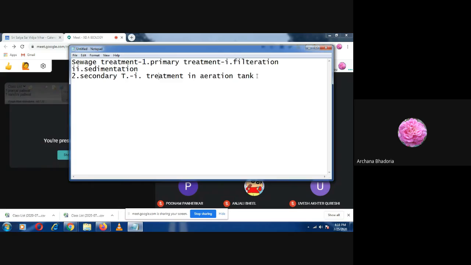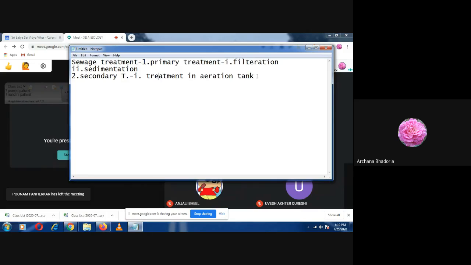Mechanically, it will be agitated and the air will also be pumped. Now, why is agitation done? Remember that the microbes will be feeding on the organic waste present and they will multiply. When they multiply, they will form a lump in the aeration tank. Then the microbes will not be mixed; they will stay on the top or in one part of the tank and will not be able to feed on the waste present in the other part of the water. So what is done for that purpose?